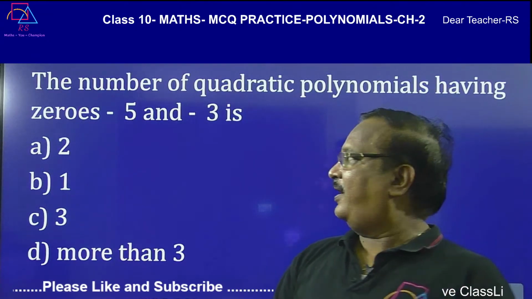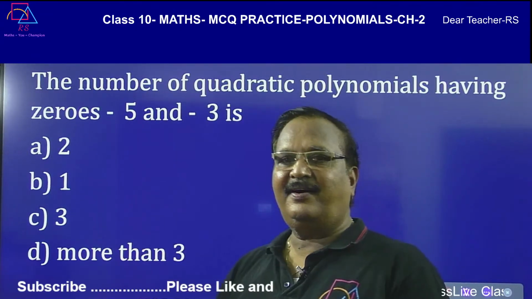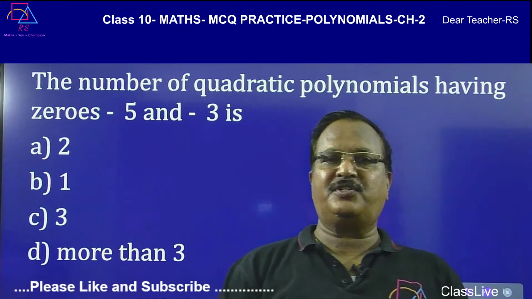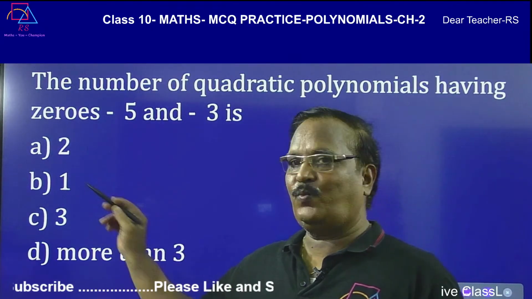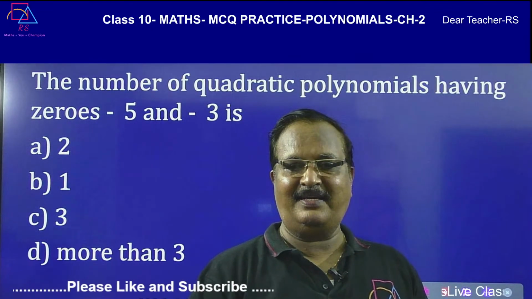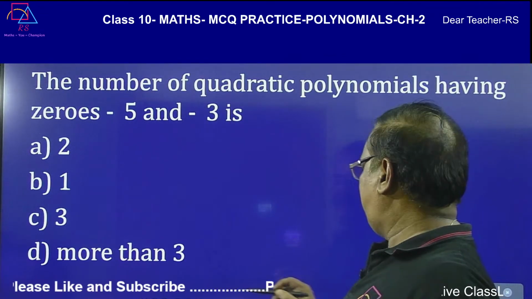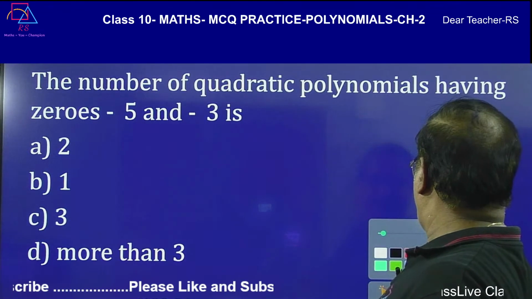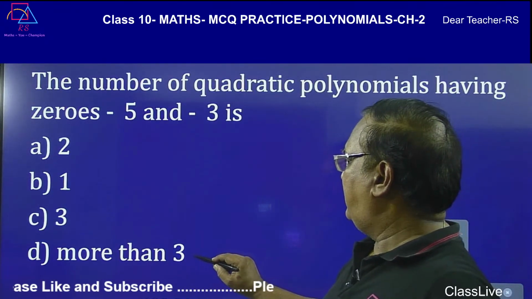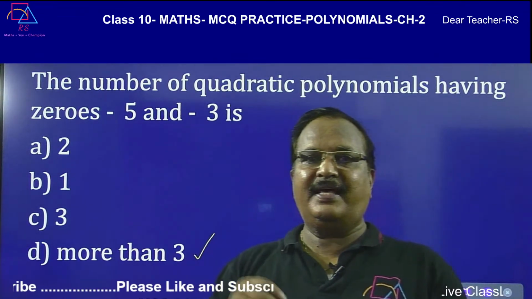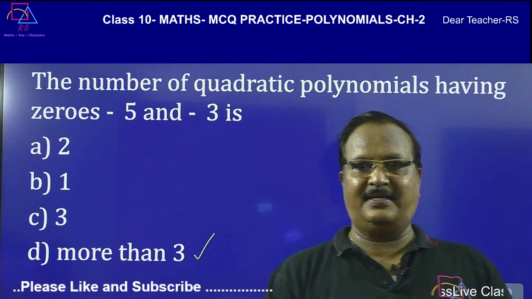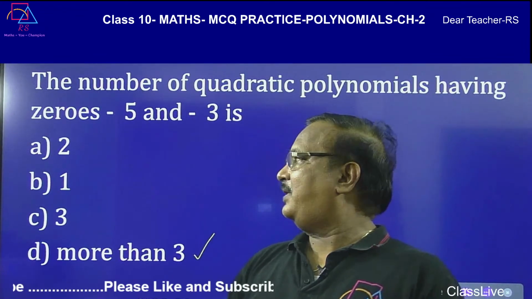Because 1 is already there, most of the people will give the answer 1. But there are an infinite number of polynomials. How? Let me explain.